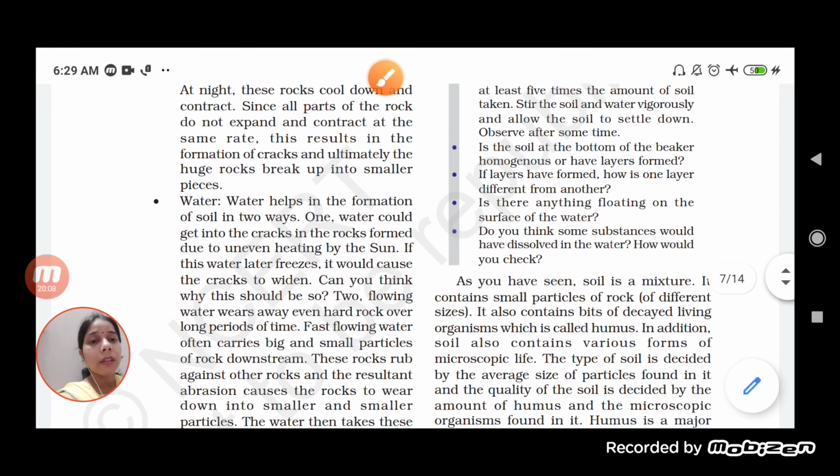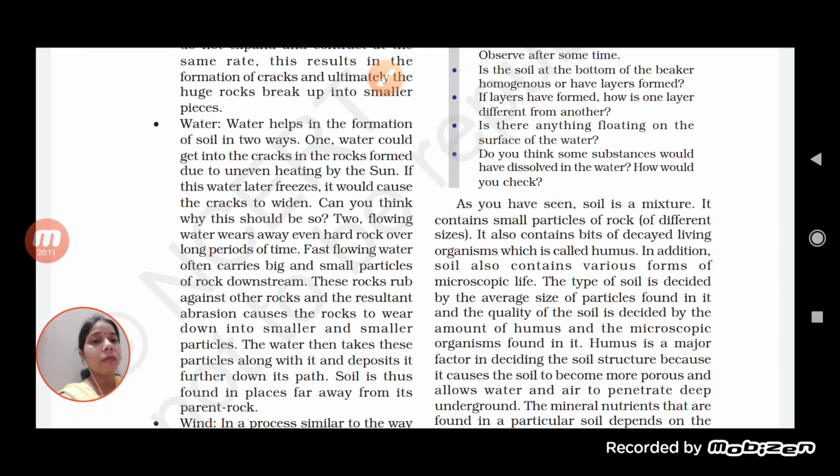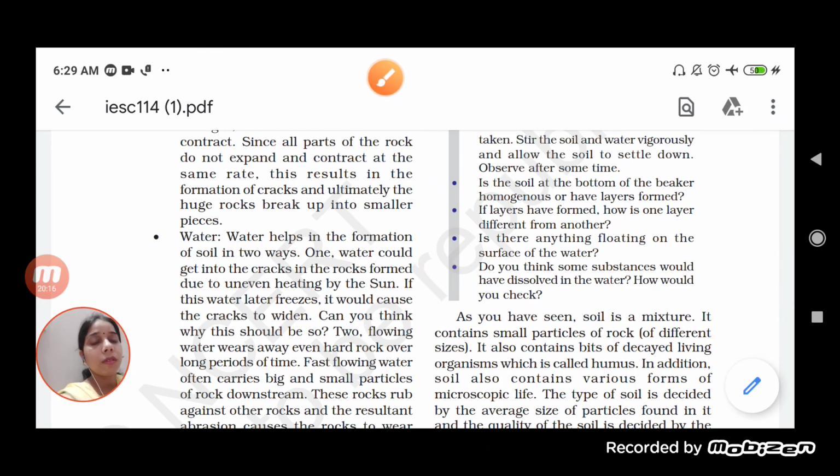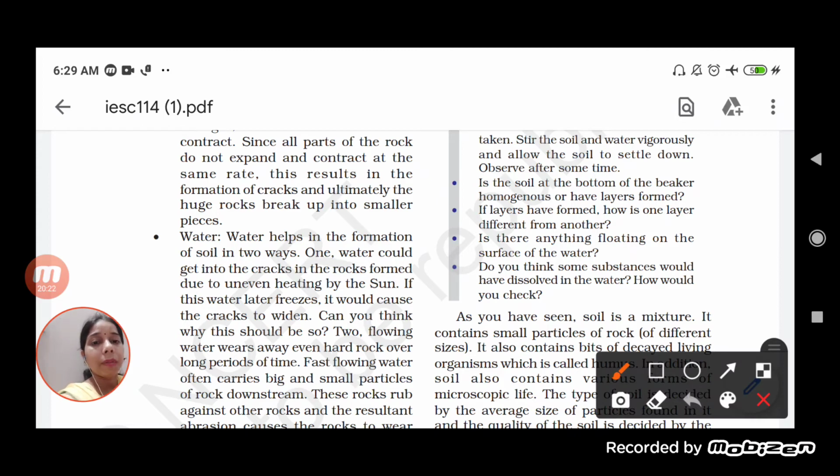The second one, now the second one, see, water. How water? Water helps in the formation of soil in two ways. One, water could get into the cracks in the rock formed due to uneven heating by the sun. And if this water freezes, it will cause the crack to widen. Can you think why this should be so? Two, flowing water wears away even hard rock over a long period of time.